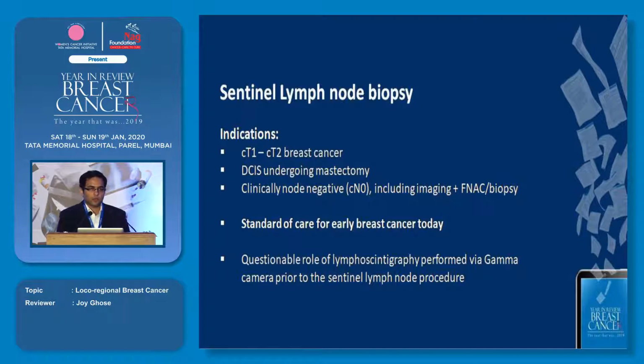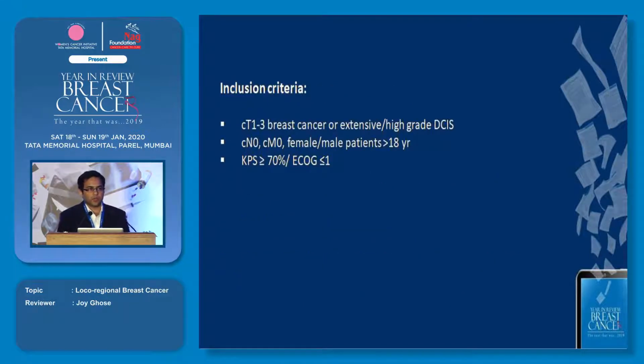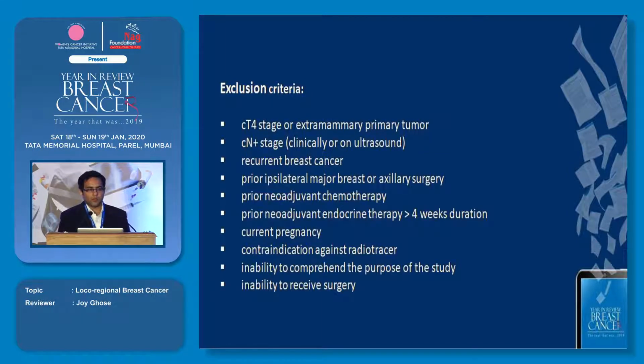And so the questionable role of lymphoscintigraphy comes in: does it really add anything to performing a sentinel lymph node biopsy today? The inclusion criteria of this study was the same as the indications for doing a sentinel lymph node biopsy, because it just basically analyzed two groups of the same. The exclusion criteria were again exclusions for doing a sentinel lymph node. Along with that, they did have some particular aspects: recurrent breast cancer, having a prior breast surgery or axillary surgery. These were contraindications, or exclusion criteria, in this particular study.